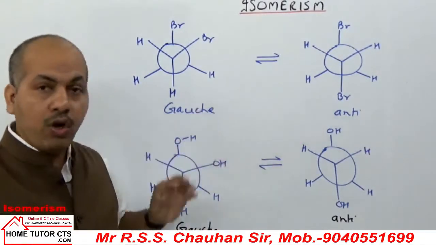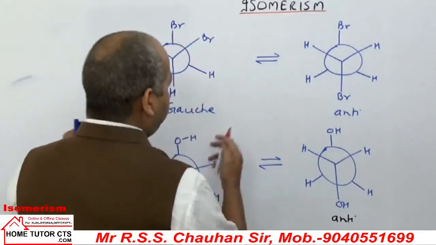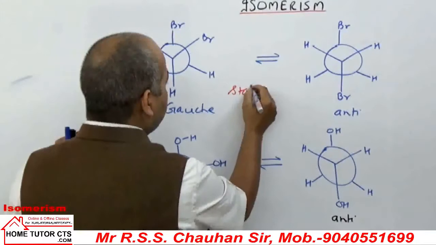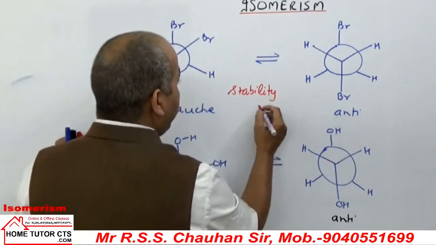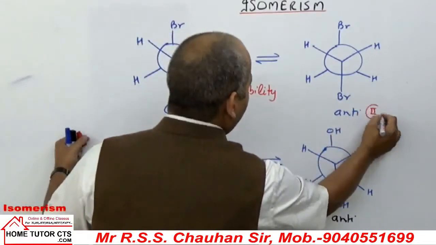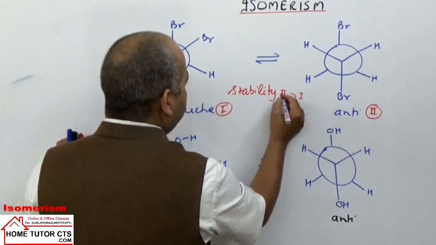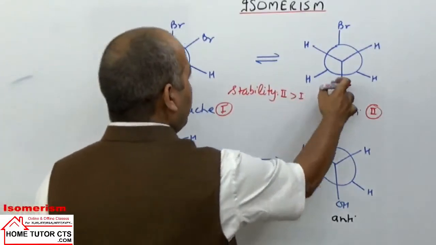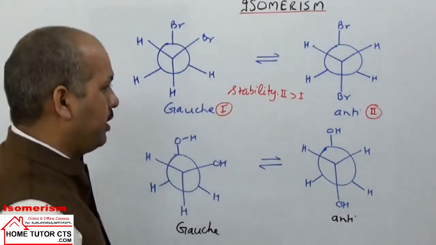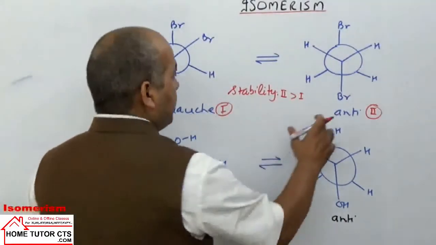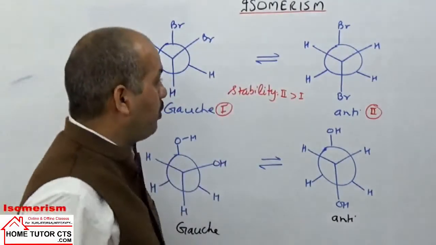One is anti, one is gauche conformation. In the two conformations, which is more stable? Definitely anti conformation is more stable as compared to gauche. If I write suppose anti as 2, gauche as 1, so 2 is more stable than 1. Because the groups are bulkier, they will have more distance and then they have less repulsion in them. Repulsion less means more stability for the second one. And the two forms are at equilibrium.